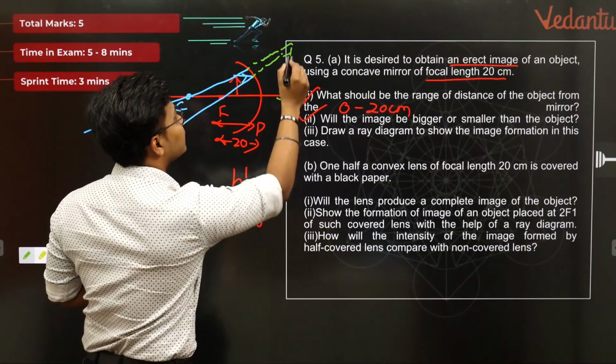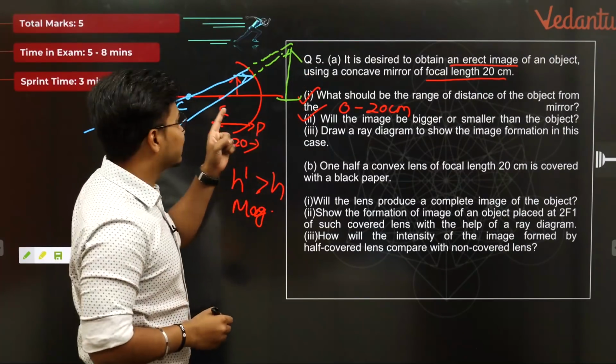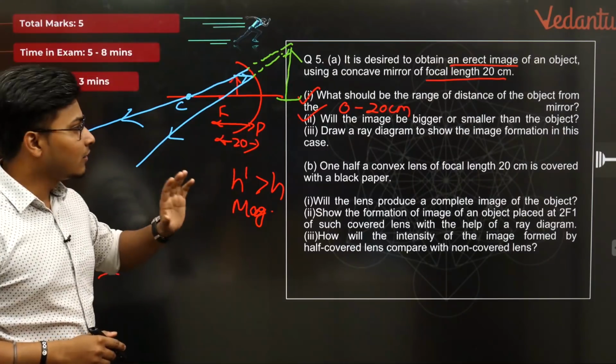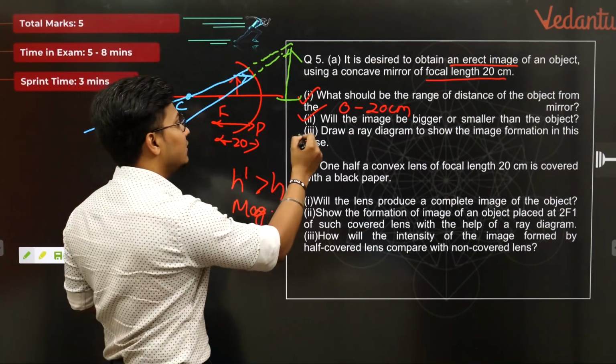And look at the height of the image which you have got. The height of the image is greater than the height of the object. Got it? Perfect. 3 marks. I've got it right there.